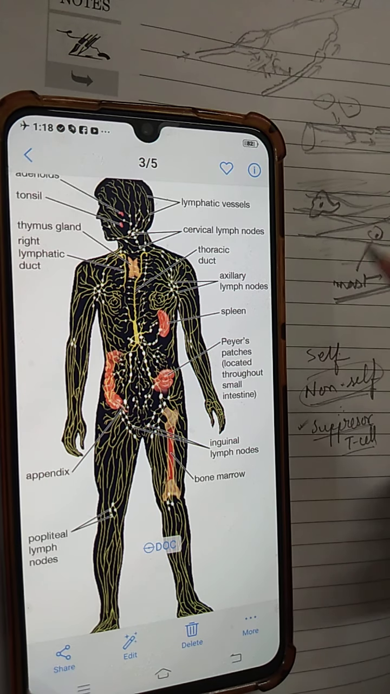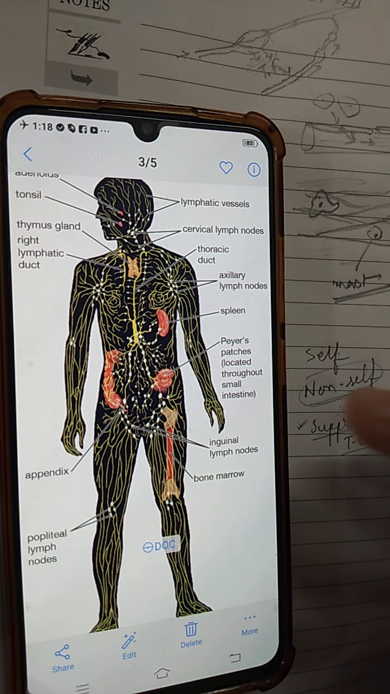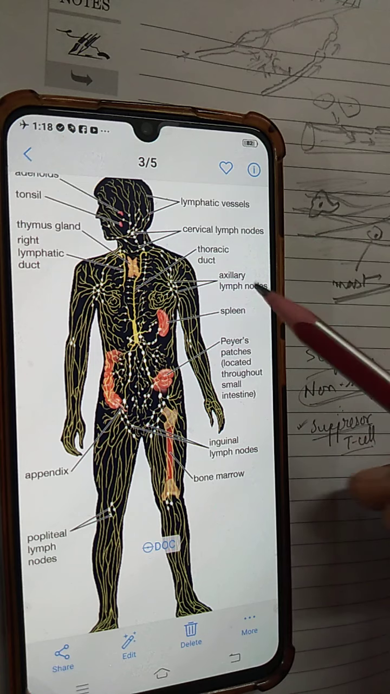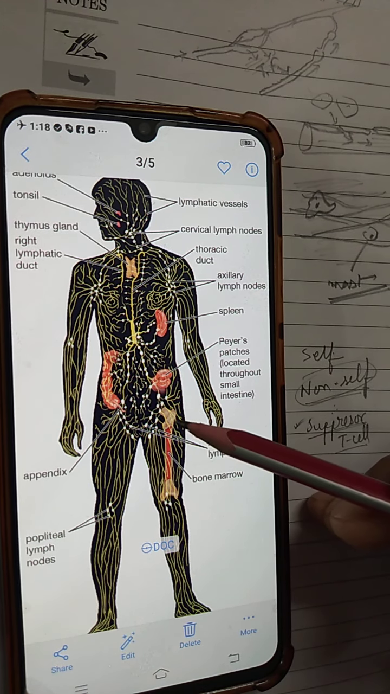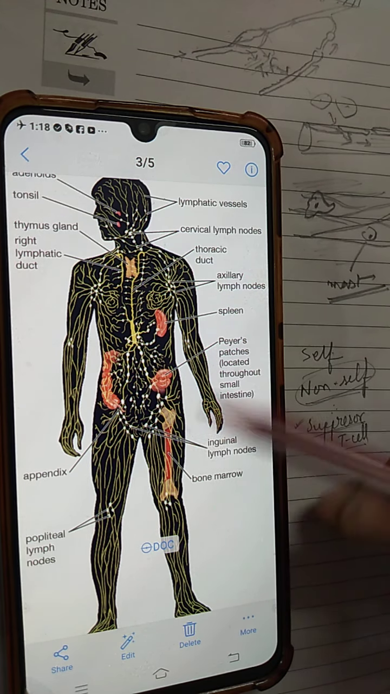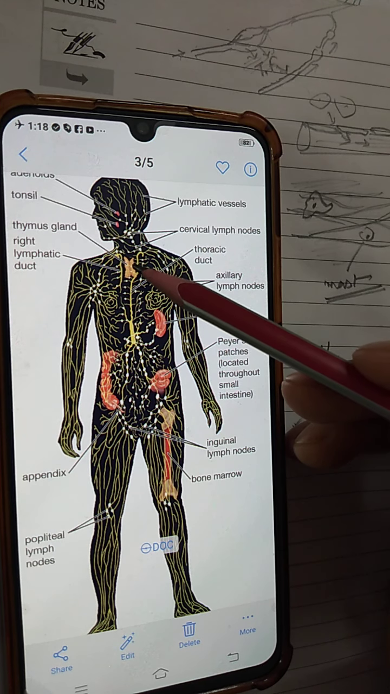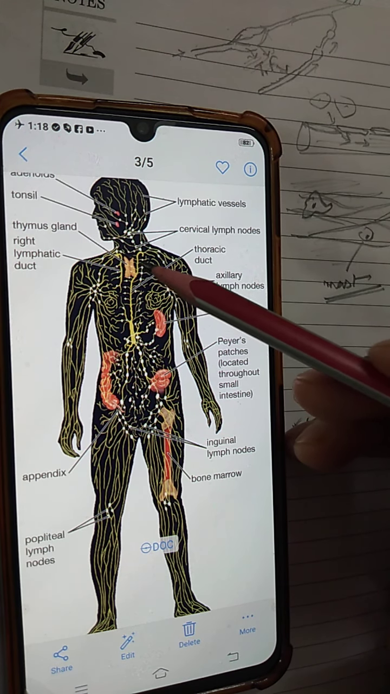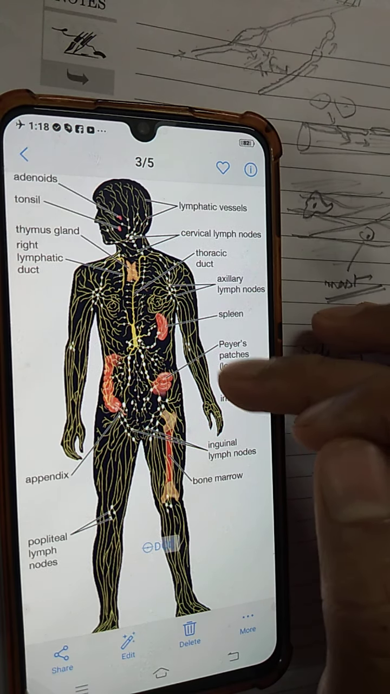This is the lymphatic system of your body. It looks like an elaborate electrical network. Bone marrow, that you can see here, and the thymus. You should remember this thymus is highly active at our birth, and as we grow, by teenage, by adolescence, this shrinks. So this bone marrow and the thymus, these are the primary lymphoid organs.